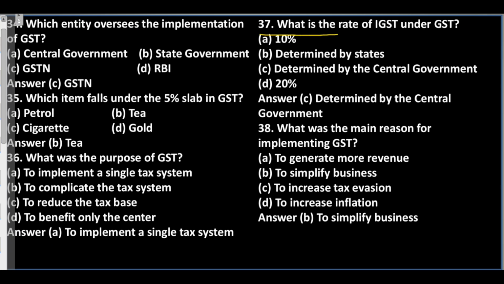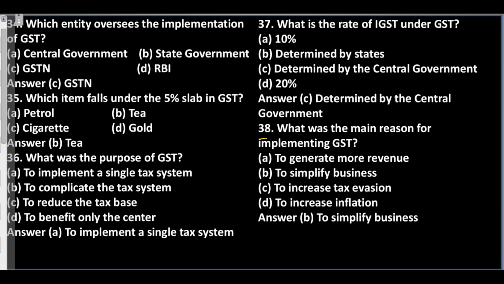Question 37. What is the rate of IGST under GST? A. 10%. B. Determined by states. C. Determined by the central government. D. 20%. Answer: C. Determined by the central government.